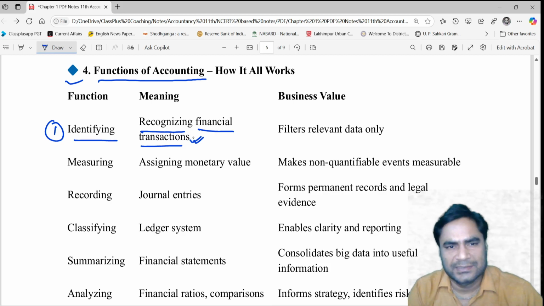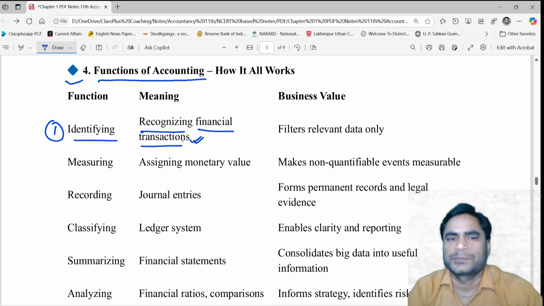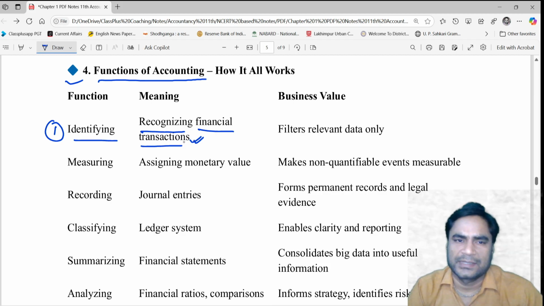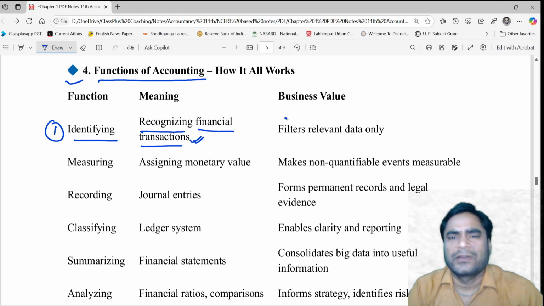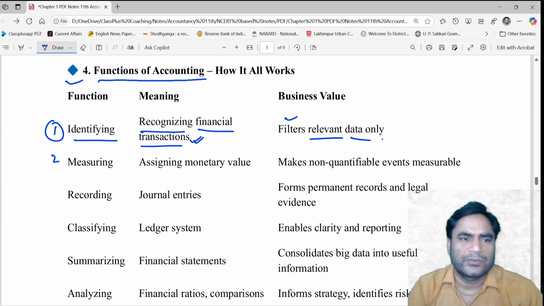I have already discussed the transactions which can be expressed in terms of money. All those transactions are known as financial transactions. So you have to first of all recognize the financial transactions, and this will ultimately filter the relevant data from the irrelevant data, right? The second function is measuring.